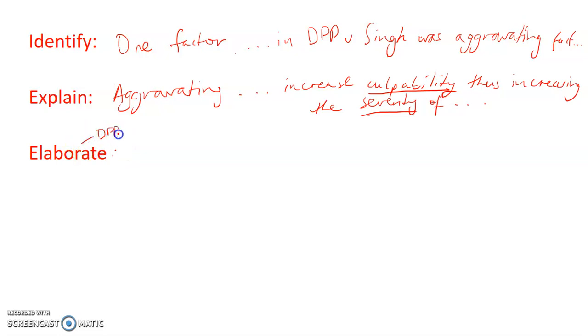I know I have to do that in this question. So in DPP and Singh, aggravating factors taken into account by the judge include the fact that he was driving without a license, driving on a learner's permit.